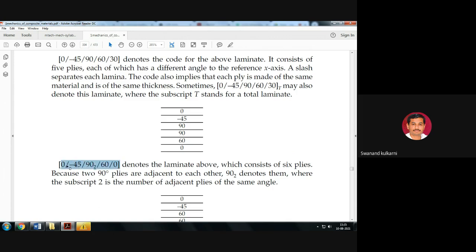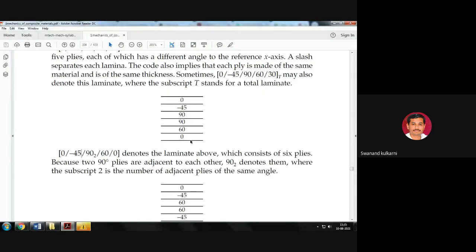Is it okay? Like this it is represented, and that denotes the laminate above, which consists of 6 plies. Because two 90-degree plies are adjacent to each other, the subscript 2 denotes that two adjacent layers have the same angle, 90 degrees, present here. Is it okay?